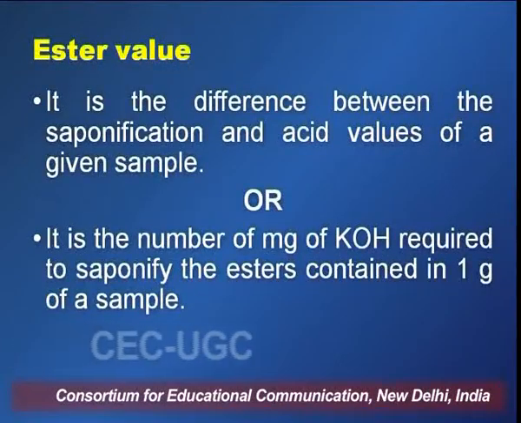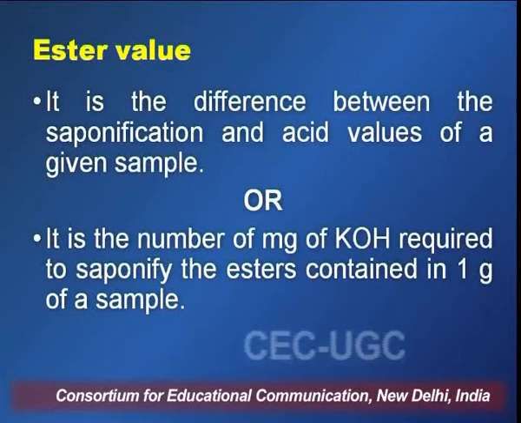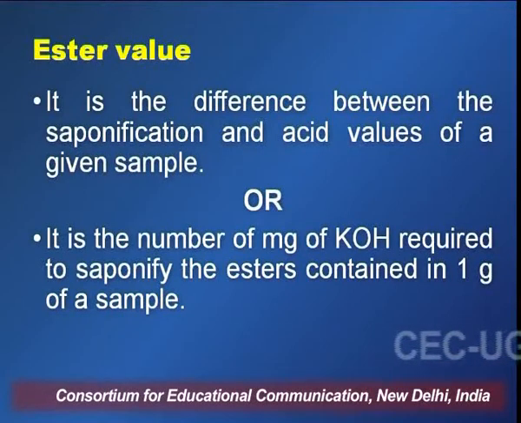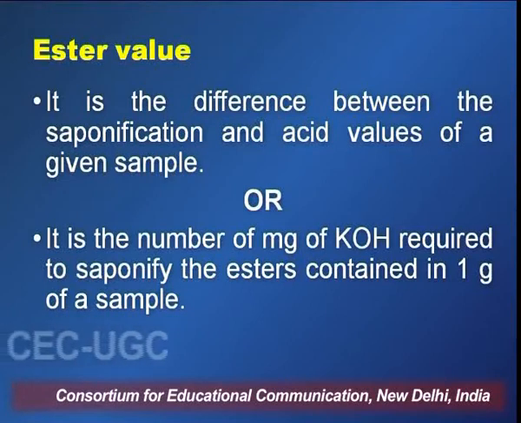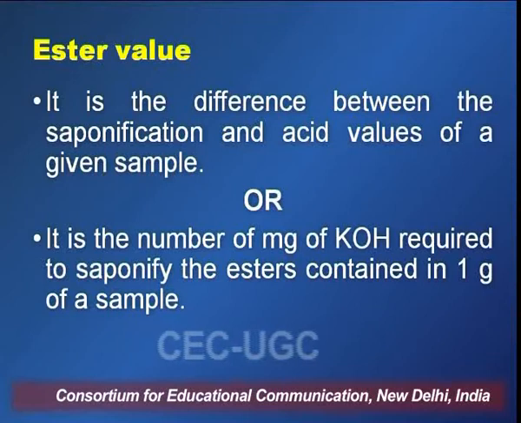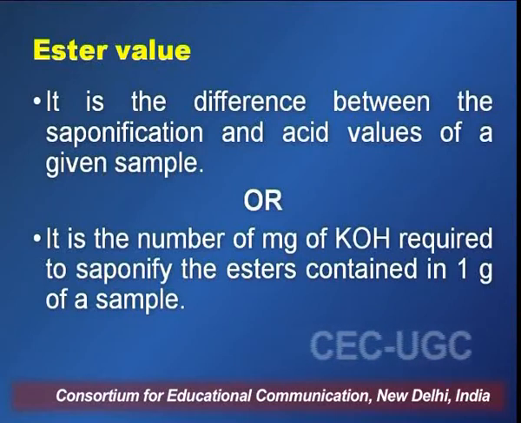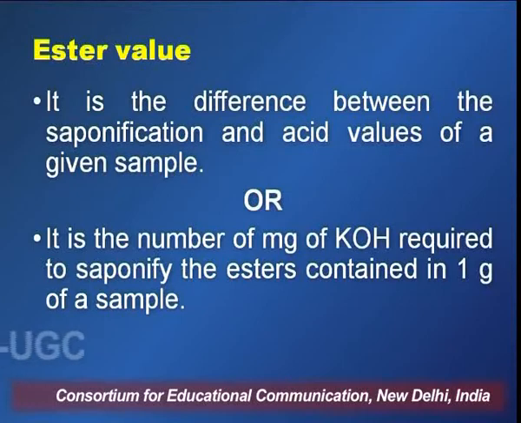Next we have the parameter ester value, and it is the difference between the saponification value and the acid value of the given sample. Or we can also define it as the number of milligrams of potassium hydroxide that are required to saponify the esters contained in 1 gram of the sample.